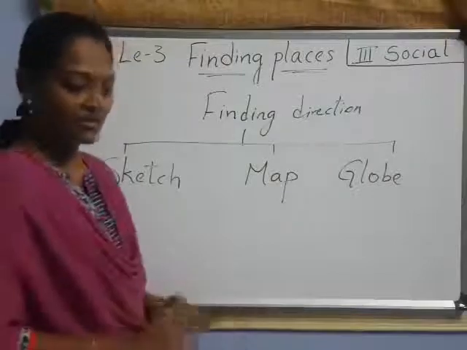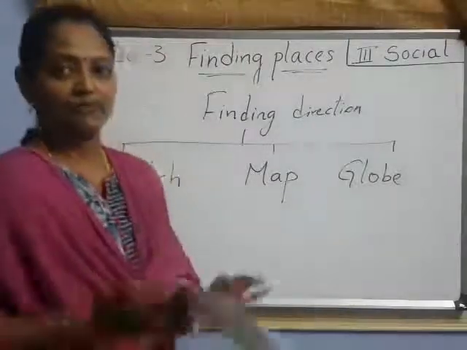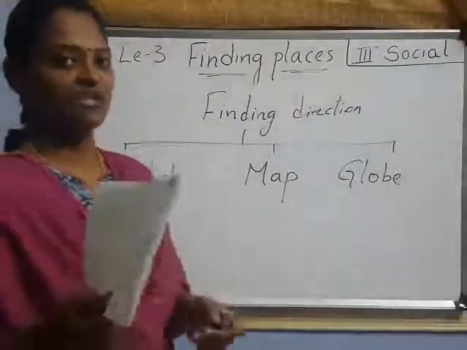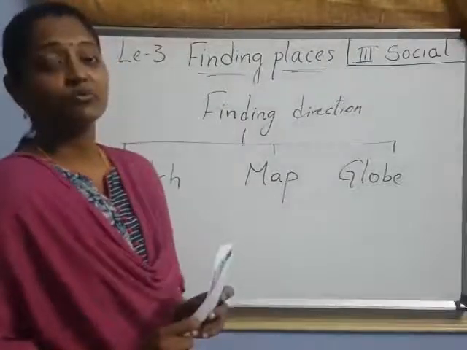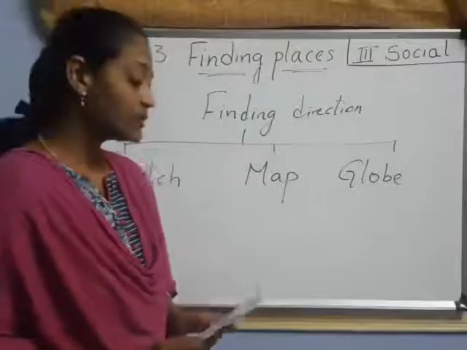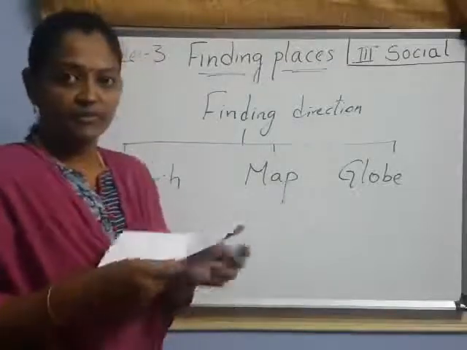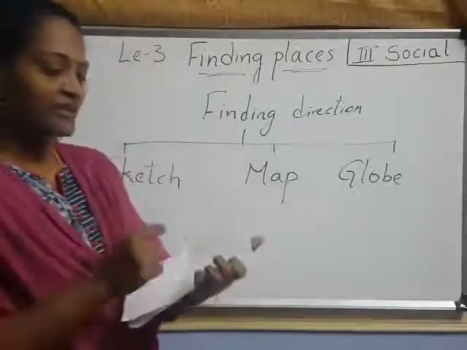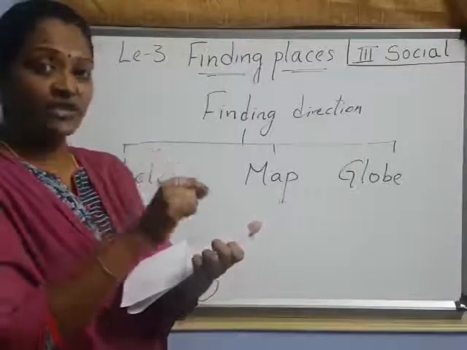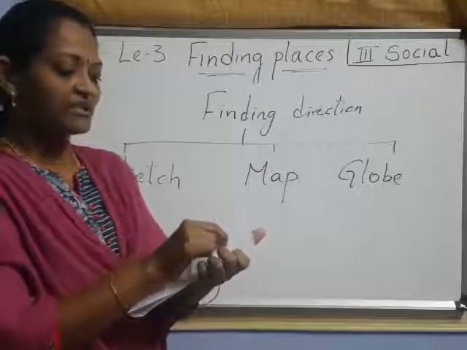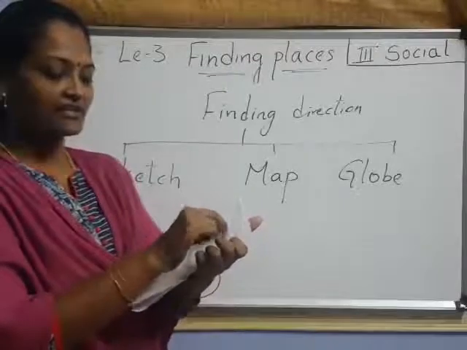A sketch is nothing but, suppose you take any rough paper, and someone is asking you for an address, then how will you tell them? You take a small piece of paper and draw some particular main locations. Suppose this is a building, from here to that place, like this you are showing.